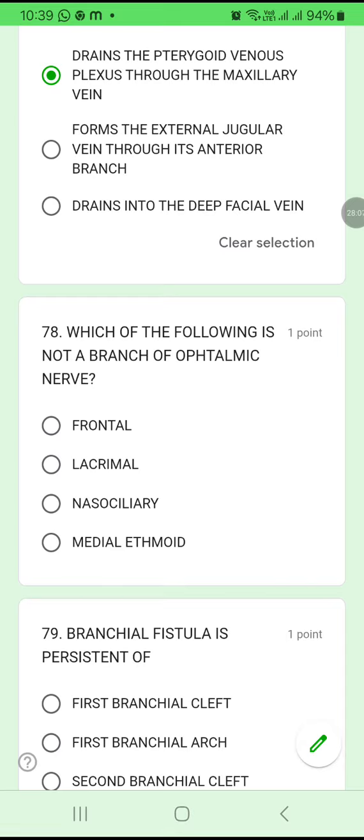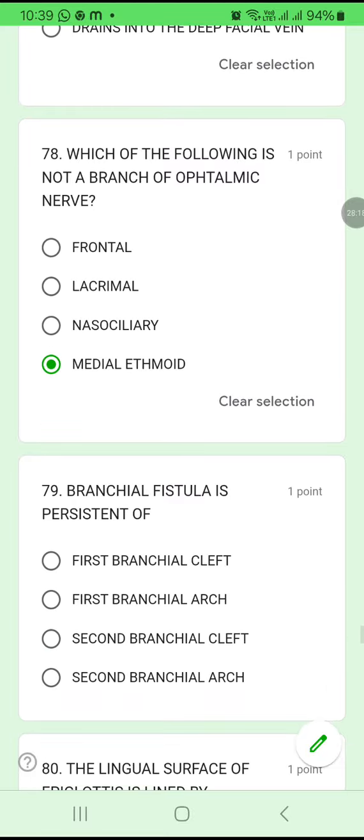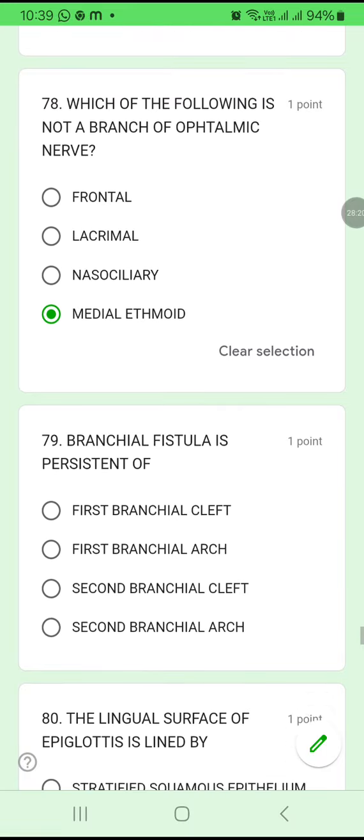78. Which of the following is not a branch of ophthalmic nerve? What are the branches of ophthalmic? Frontal, lacrimal and nasociliary. These are the branches of ophthalmic. So the one which doesn't come under it, medial ethmoid. 78D is the answer.